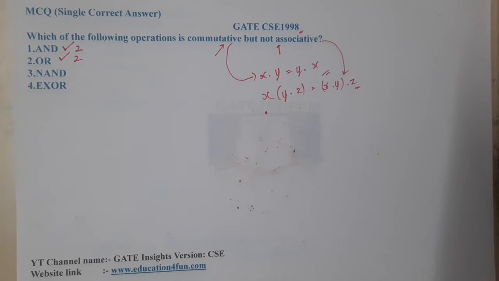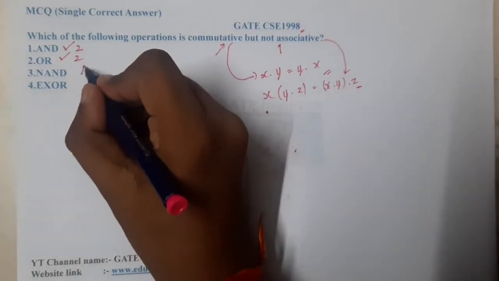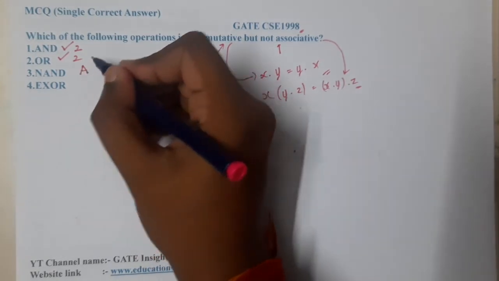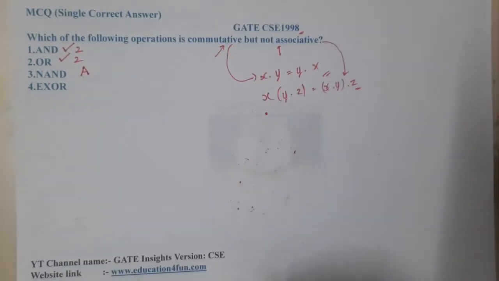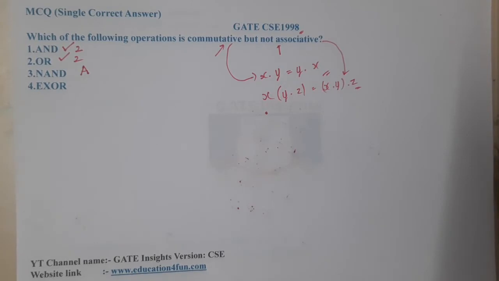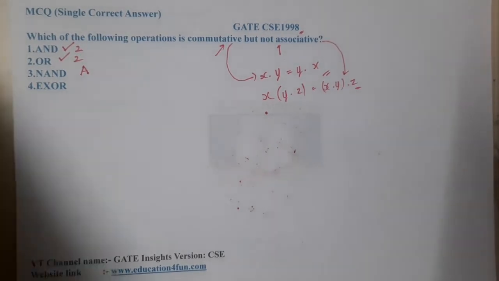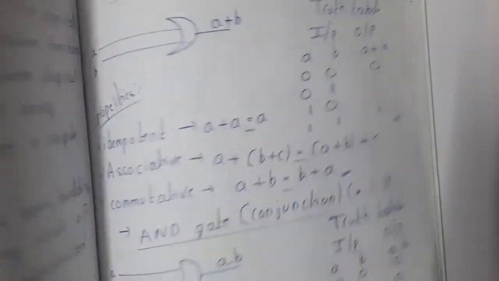Coming to the NAND gate. NAND gate follows associative, but it will not. Sorry, just give me a second. Let me cross check it, guys, because I don't want to make a silly mistake. I'm just opening the book. I'll show it to you too. We have clearly written it. I think NAND will not follow associative, guys.